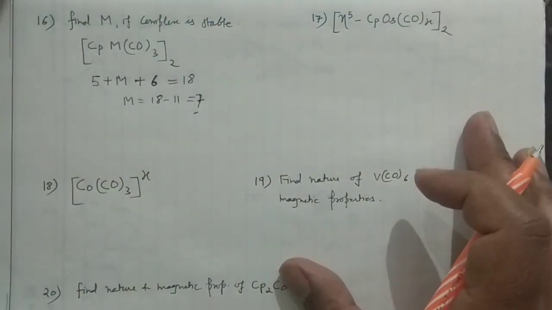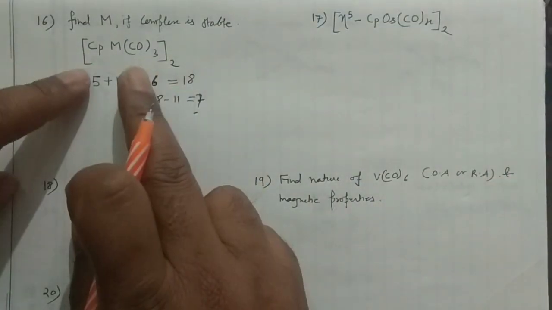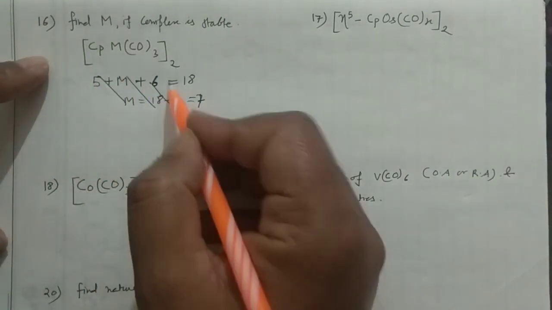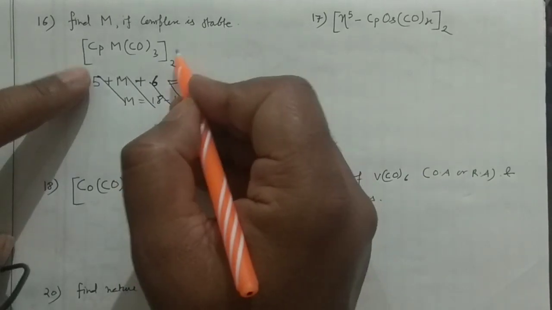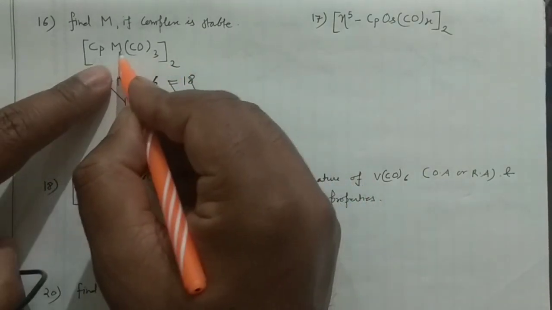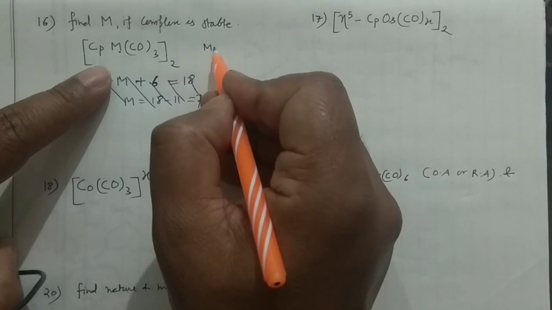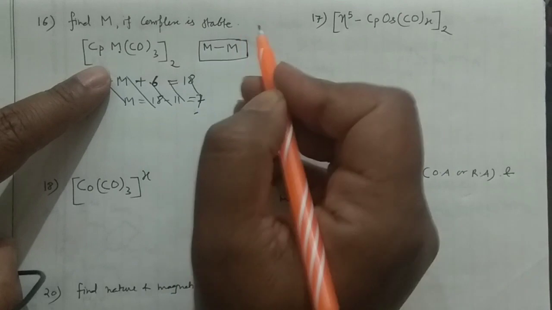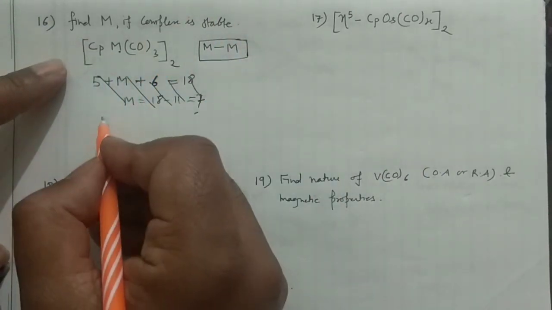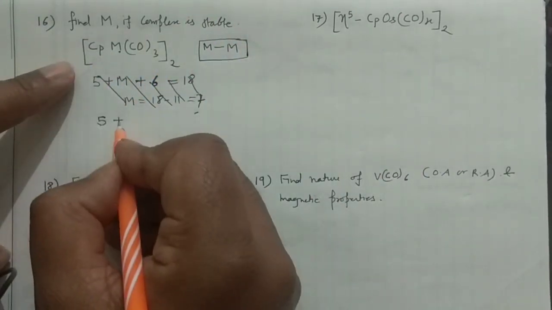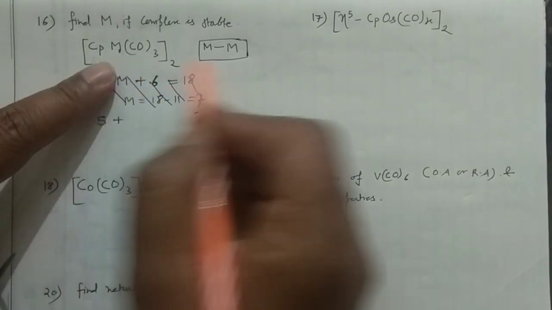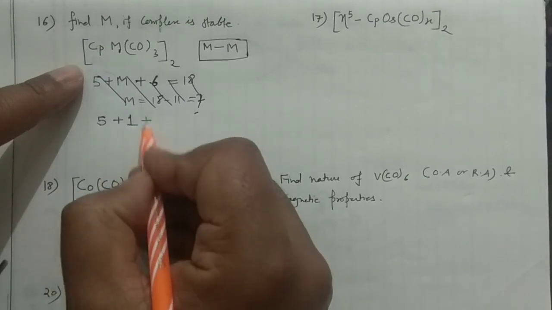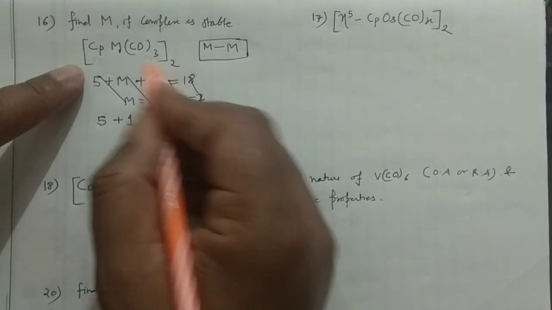See, this happens again. I have missed a point here. A very important, very crucial point I have missed. What was that crucial point? See, twice is given here. What is the meaning of twice? That means this metal is present 2 times. So there should be a metal-metal bond, guys. Now the problem will change. 5 for Cp. Because this metal is having one metal-metal bond, it will provide 1 electron. You can write M for this one, and eta-3 to the 6.